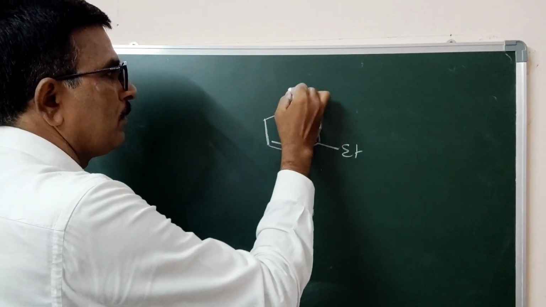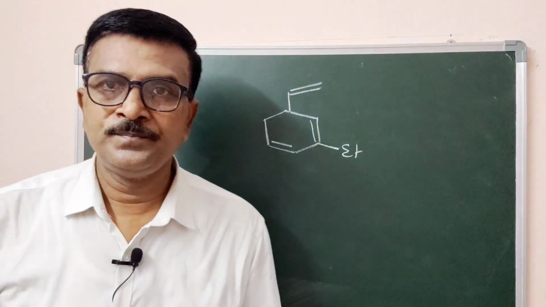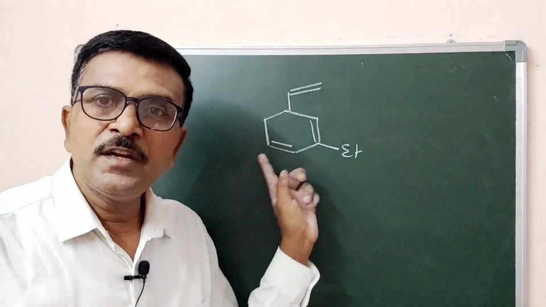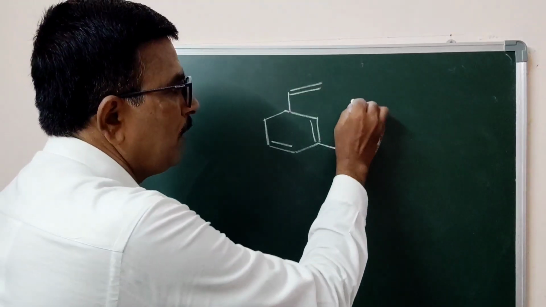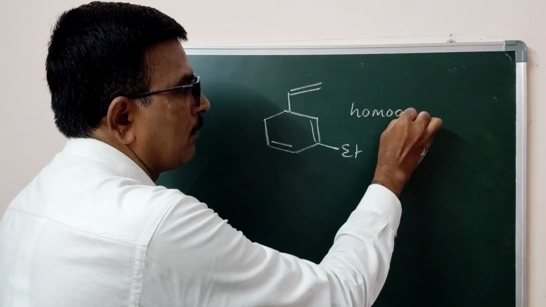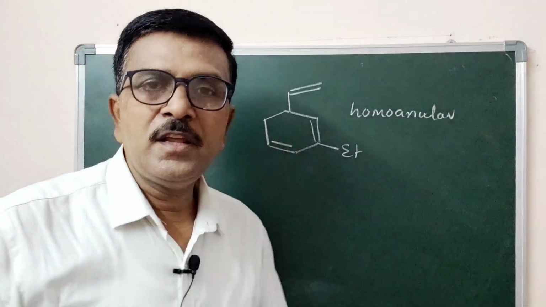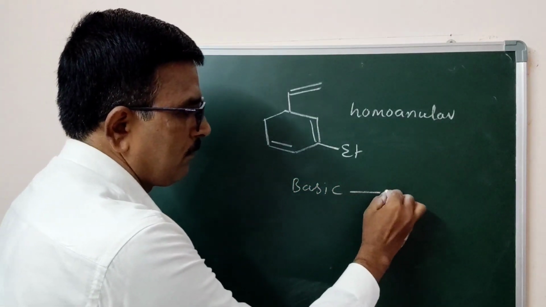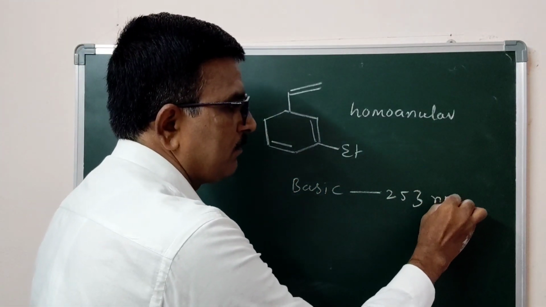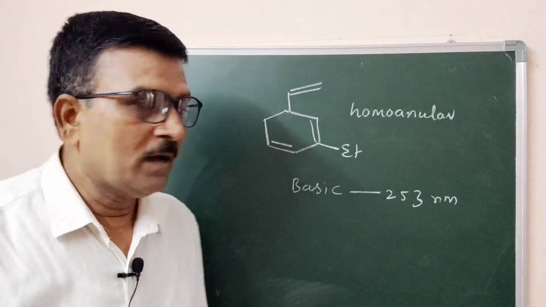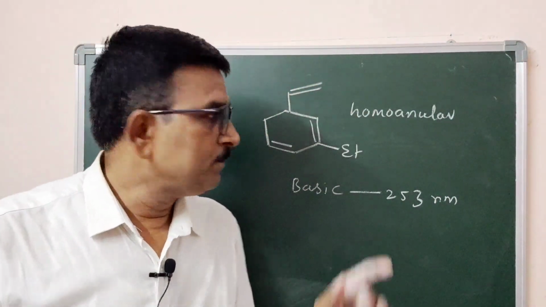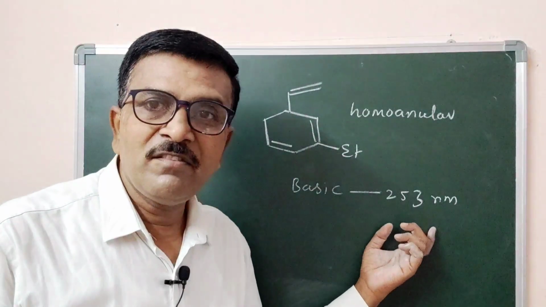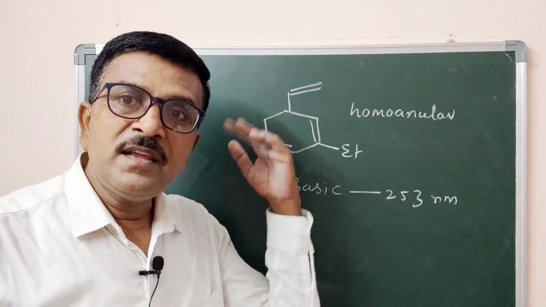An ethyl group, in this example. Now it is a homoannular system, as the two conjugated double bonds are in one ring. As it is homoannular, the basic value is 253 nanometer. Is it clear? These two double bonds are homoannular, so the basic value is 253 nanometer. Now there is an extra double bond.